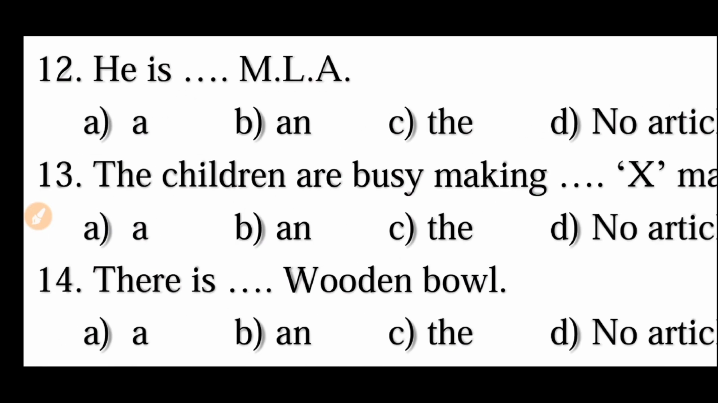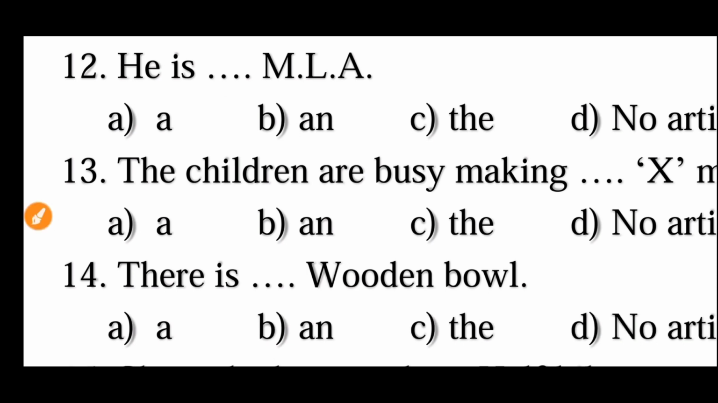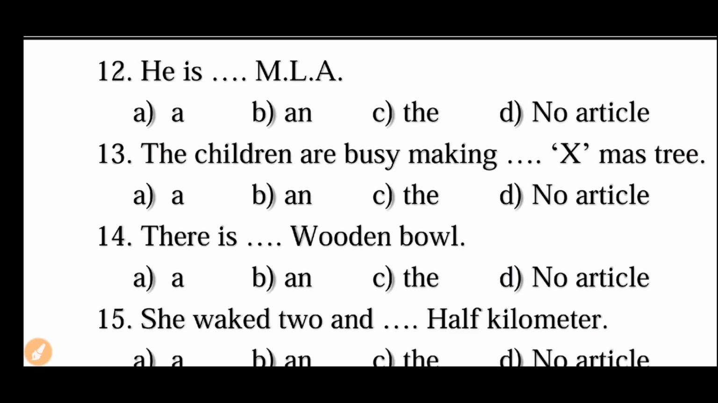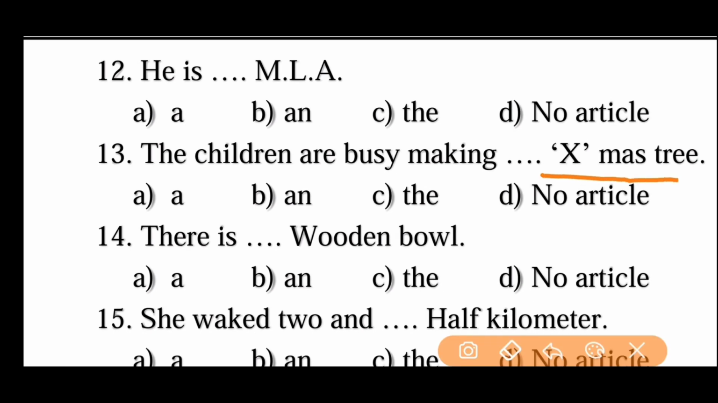Friends, we can move on to the next question: the children are busy making dash Xmas tree. A Xmas tree, an Xmas tree, the Xmas tree, or no article. Which one is the right answer? The right answer is B, an Xmas tree, because the X begins with the vowel sound. Like the 12th question. Yes, next we can move on to the 14th one.